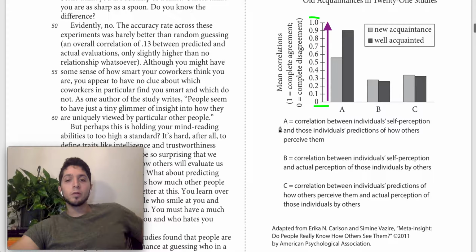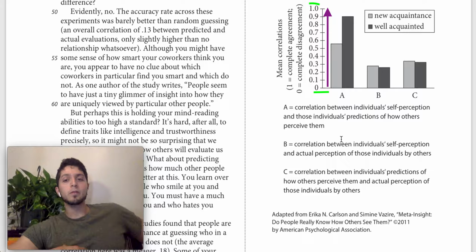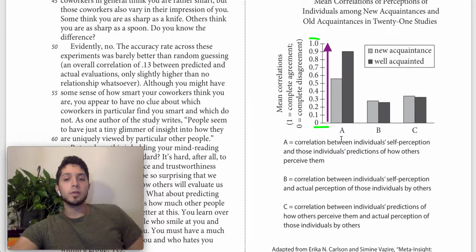Then we have these three correlations. So A says the correlation between individual self-perception, that's how I view myself, and those individuals' predictions of how others perceive them. That's basically how I think others will view me. So we're talking about basically, are those in agreement? Is the way that I view myself the way that I think others will view me, right? And then measuring that between those who are new, who I just met, versus those who are well acquainted. So, for example, this B column would say that I'm almost in complete agreement that the way I view myself is how someone who really knows me will view me.